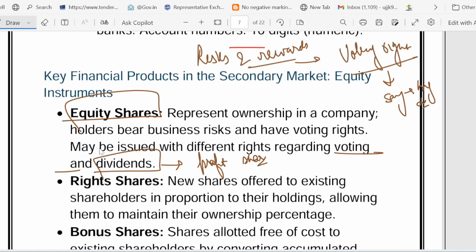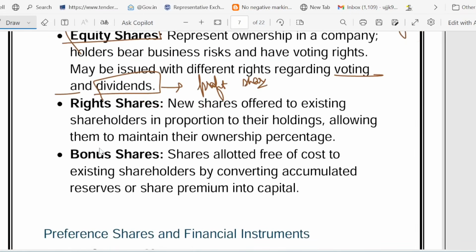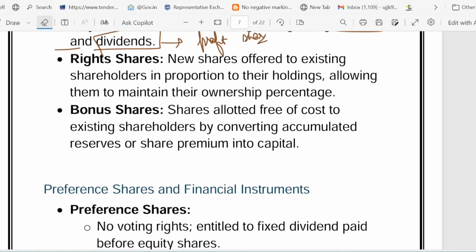So we are talking about equity shares. There are risks and rewards, like voting right. You get a say in the big decisions. Then we talk about the dividend. Dividend means profit share, which means if the startup makes money, that is called dividend. Then there are some special varieties of it, like rights shares. What is the meaning of rights shares? Rights shares are first offered to existing shareholders. So new shares which are offered to existing shareholders are called rights shares. Like a loyalty discount for regular customers.